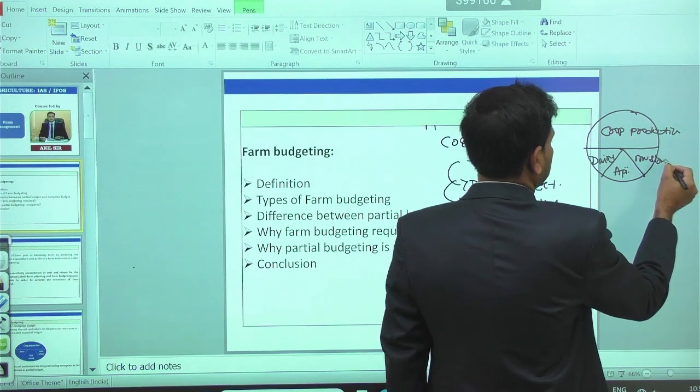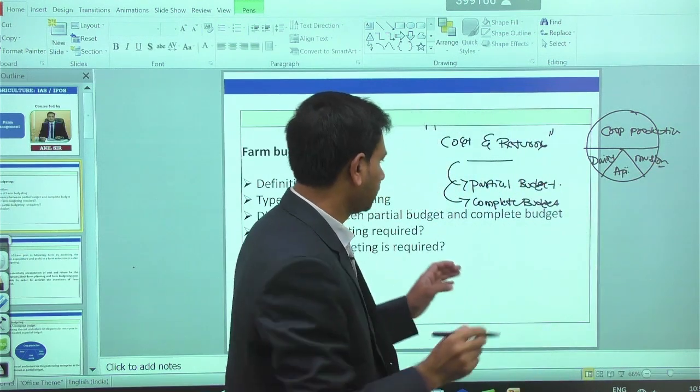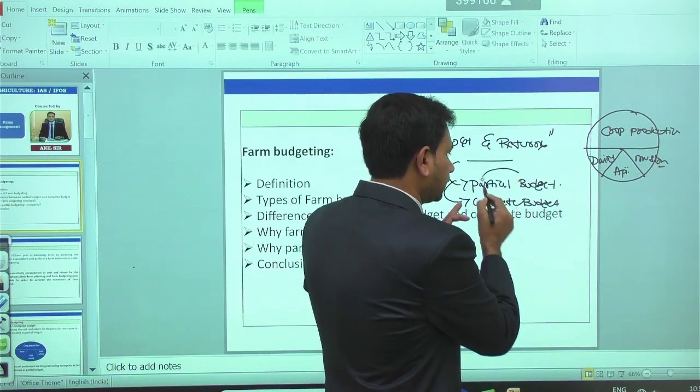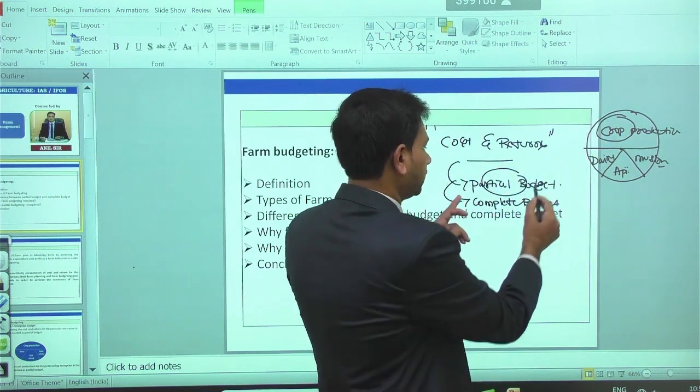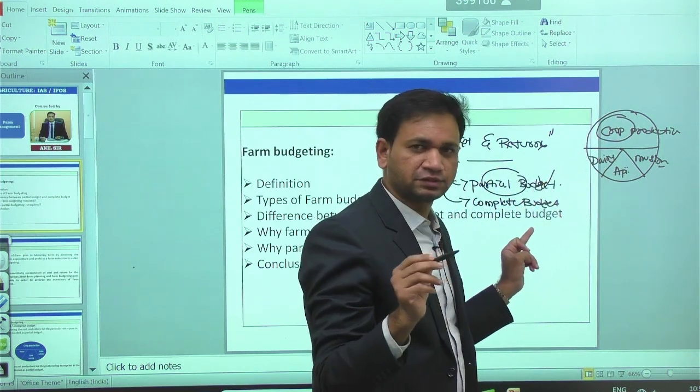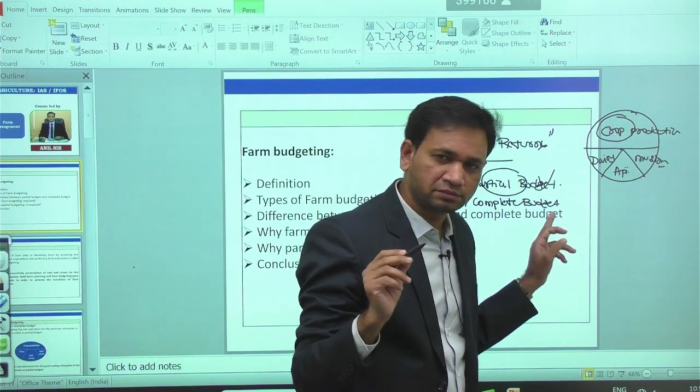If we estimate the cost and return for only part of the enterprises in the given farm, it is called a partial budget. Sometimes it is also called enterprise budgeting.